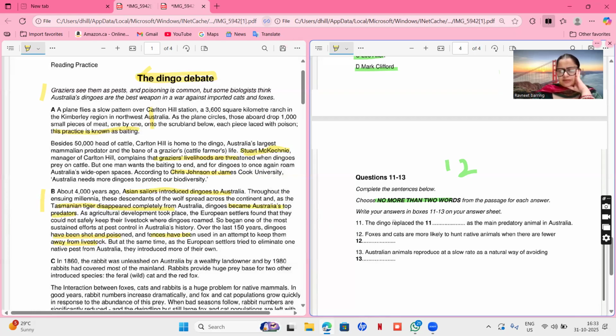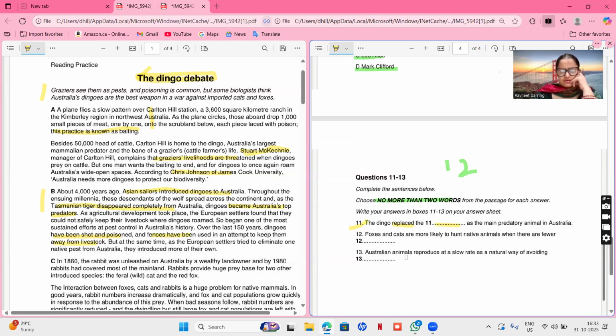So replaced means previously there were Tasmanian tigers as Australia's top predators, but now as they disappeared, dingoes became Australia's top predators. So the dingo replaced the dash. So dingo replaced the Tasmanian tigers. So answer to 11th is Tasmanian tiger. All right. So this is done.